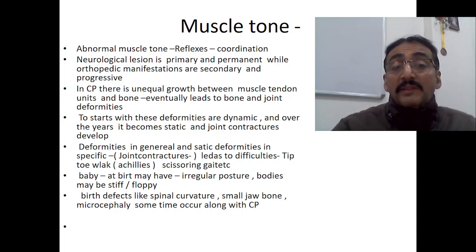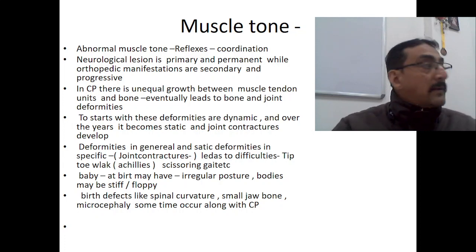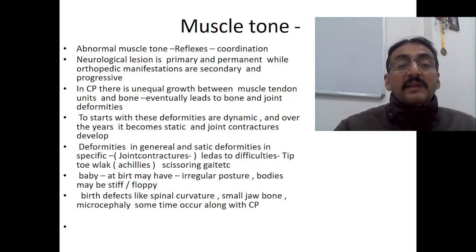To start with, these deformities are dynamic, but over the years they become static and joint contractures develop. So, deformities in general and static deformities in specific.